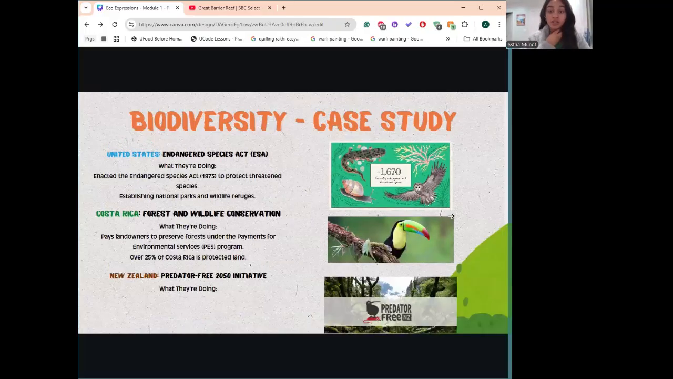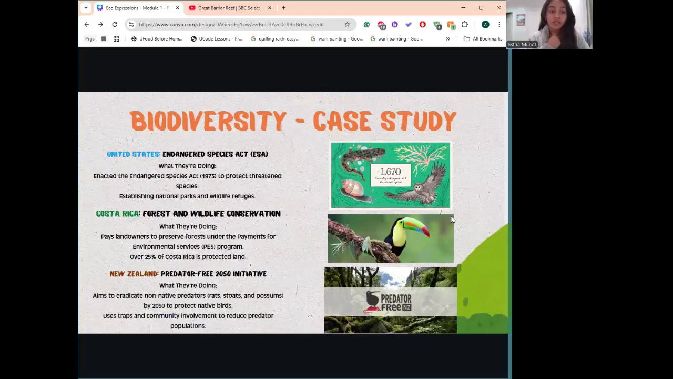So what are some other countries doing to fight the loss of biodiversity? First, there's the United States Endangered Species Act, or the ESA. They enacted the Endangered Species Act to protect threatened species, establishing national parks and wildlife refuges, which protect biodiversity. Certain endangered species are protected, so humans aren't allowed to be around them or poach them.